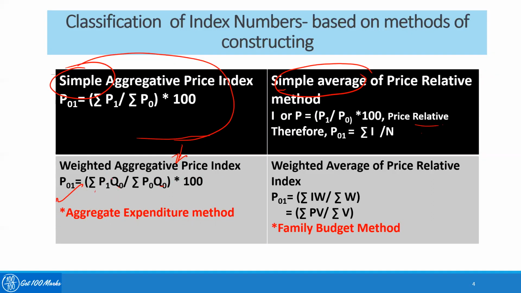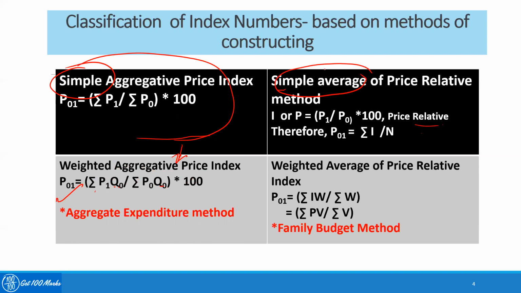So with Q0, we multiply each individual commodity's price by Q0 and add up all these things, then divide by the base year total into 100. That's called the weighted aggregative price index.